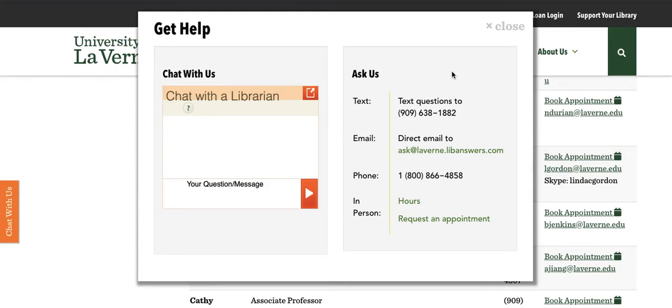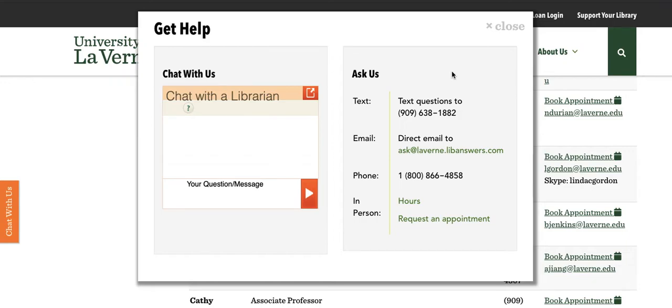It's staffed by University of La Verne librarians during our regular business hours, and it is staffed by librarians from around the country and the world during the other hours. Any of the librarians in this chat service can help you with general research questions such as how to find articles and how to use databases.